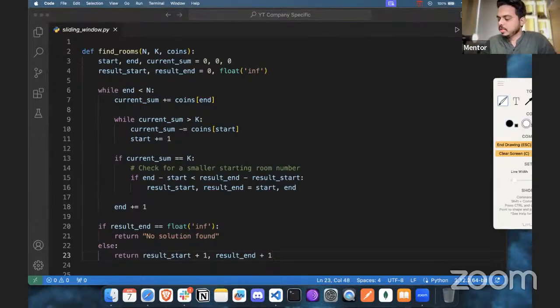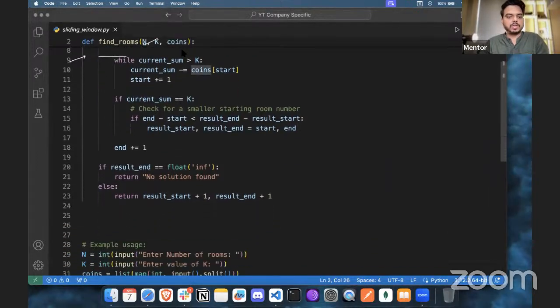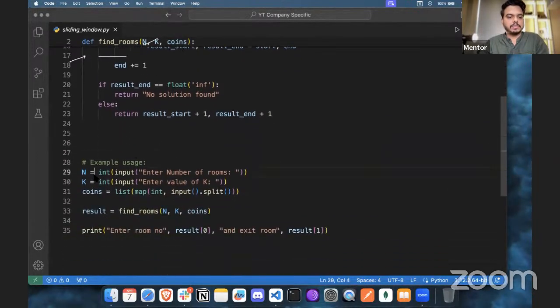We have defined a function, findRooms, which takes the parameters n, the number of rooms, and k, and the coins that we have. Initially, these are the inputs that we are going to take. So n is the number of rooms, which is 10, k is the value of k that we want, and as they have mentioned, the coins for each room are mapped to each room.